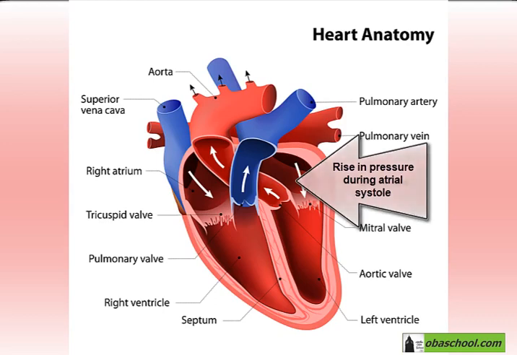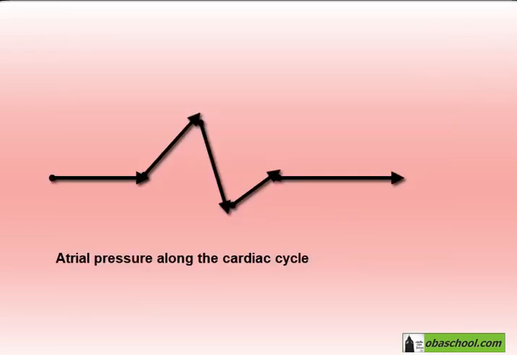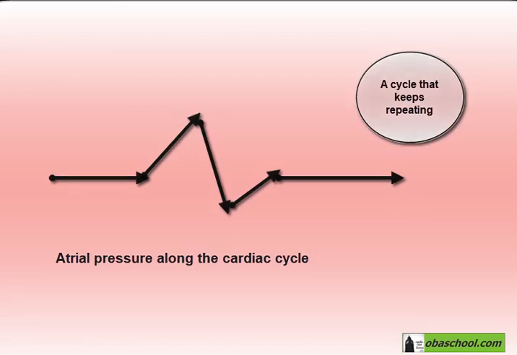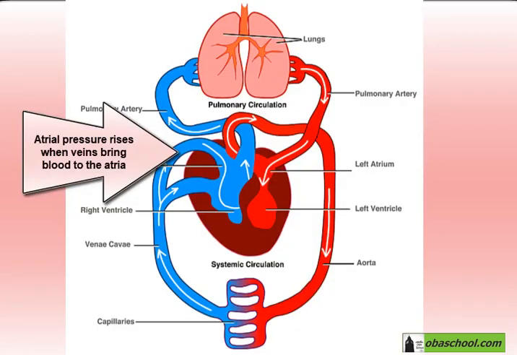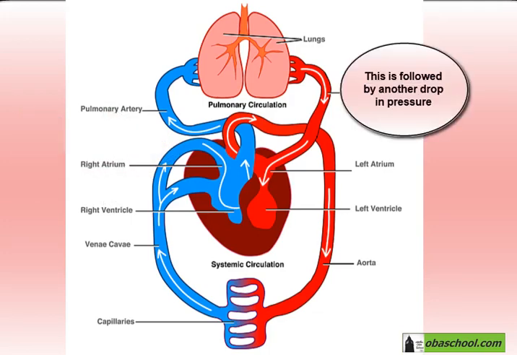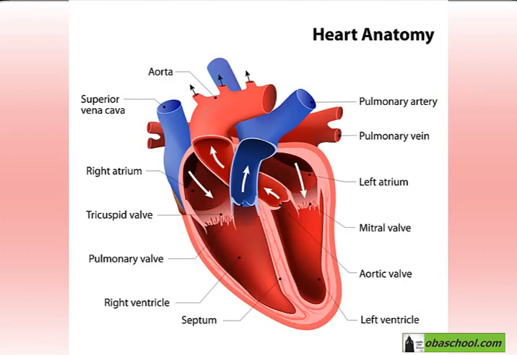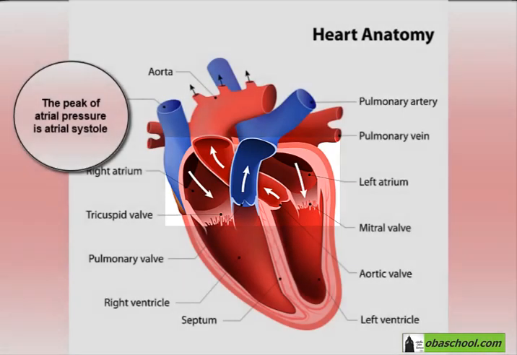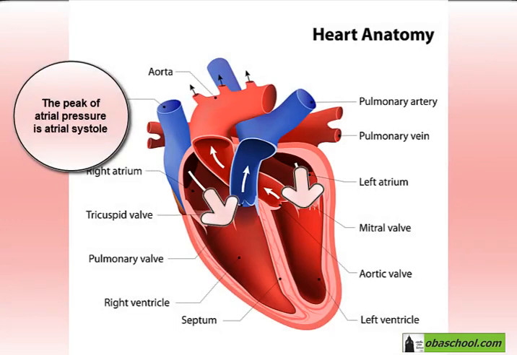However, it will directly drop when the atrioventricular valve will close and the atrium will relax. And then it will rise again when the atrium is filling with the blood from the veins. So we have a gradual buildup of pressure until again we have a slight drop when the atrioventricular valves open, so blood moves into the ventricles. And after that again comes the peak when the atria contract in order to completely empty the atrium of blood. This is during atrial systole, and then the cycle repeats.